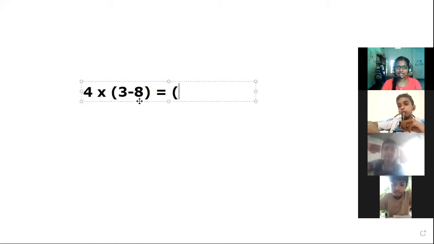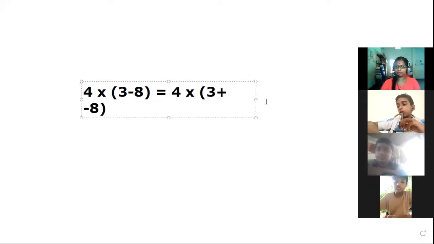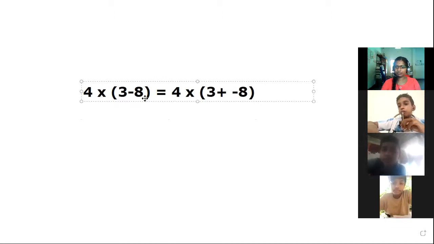Here we can replace this minus 8 as 4 into 3 plus minus 8. Are these answers equal? Here also the sum of 3 and minus 8, the largest number is minus 8, then the sum would be minus 5.